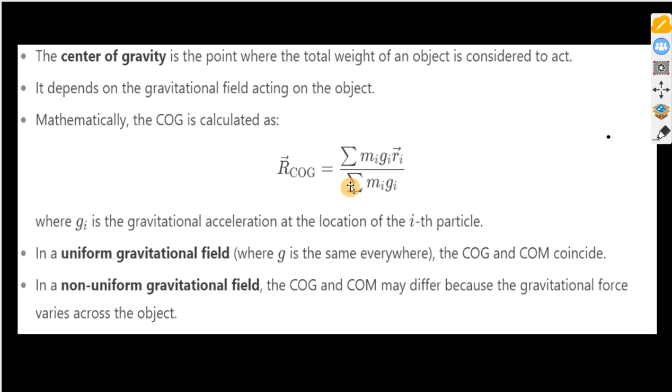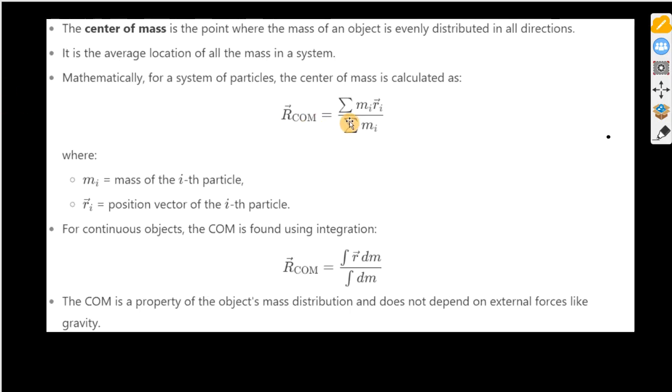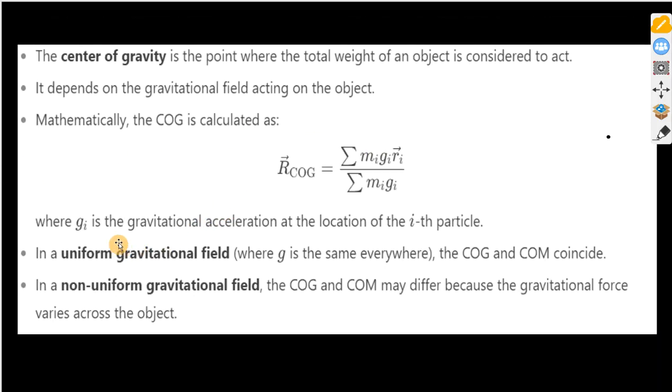Of course, in the absence of gravity, it approximates to what we have here, the formula for center of mass. So Gi is the gravitational acceleration at the location of the ith particle.